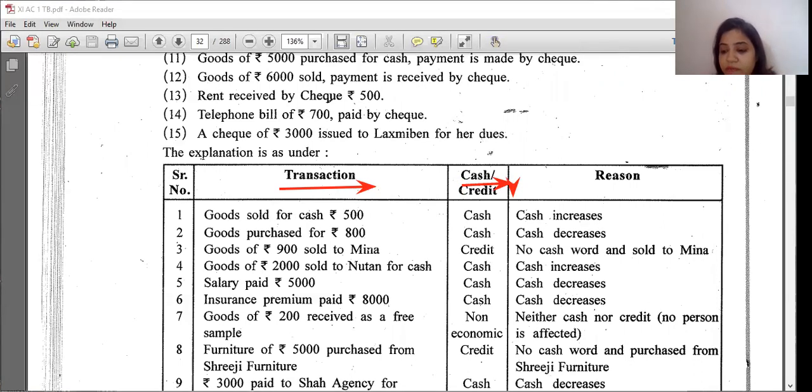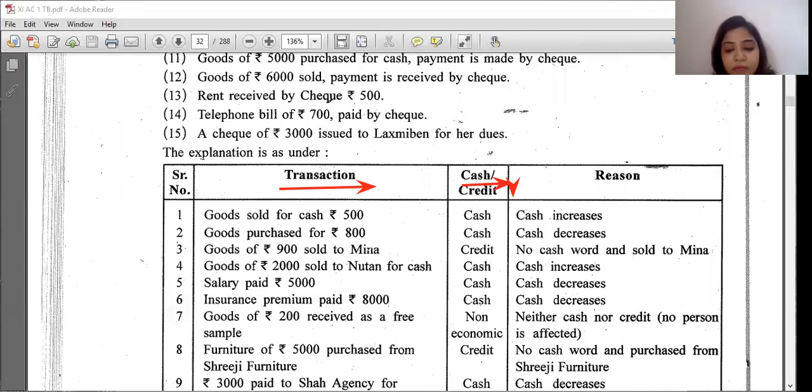Is it clear? Then goods purchased for 800. The word cash is not there, but it's still a cash transaction. Cash balance decreases. Goods of 900 sold to Meena. Credit transaction because the name Meena is there, and no cash word. Goods of 2000 sold to Nutan for cash. Cash increases. Nutan and cash both are there, but we are going to see only cash.